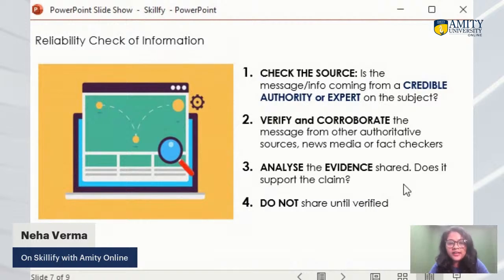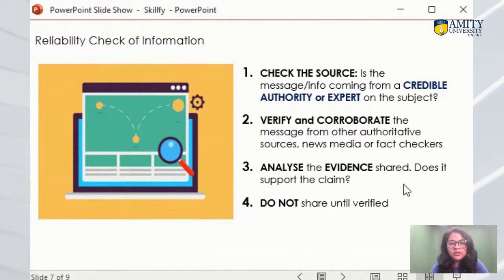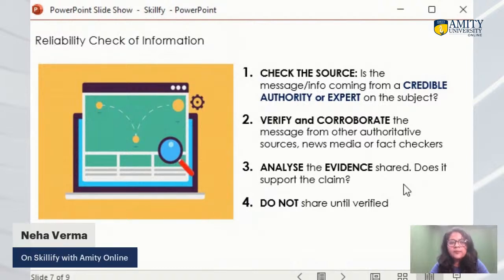If one of your friends is sharing information through a WhatsApp message, and that friend is not that trustworthy in terms of information, he's a friend who always shares jokes or lame stuff on WhatsApp, and if he or she is sharing any kind of serious information, you need to check first. That is the basic rule. Also, when we talk about information on the internet, like when we are watching any website or going through some article, check the source.